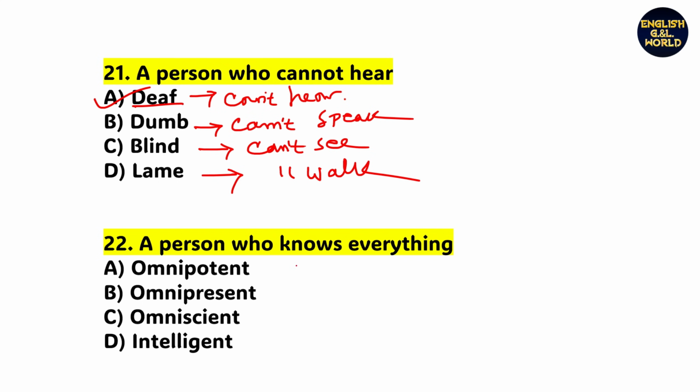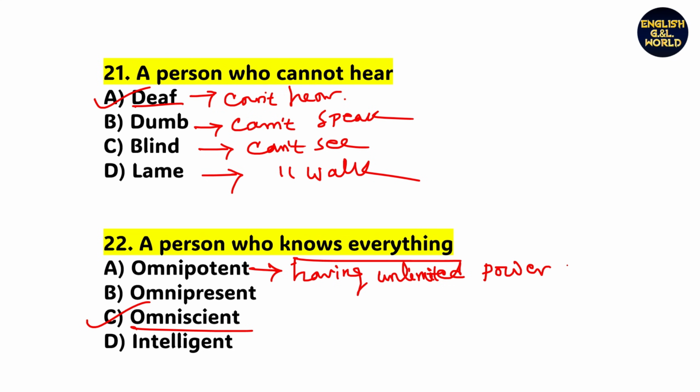Next, a person who knows everything. What is it called? A person who knows everything is called omniscient. Like Deepak is an omniscient person. God is omniscient, that means God knows everything. So look at the other options. What is omnipotent? Having unlimited power, an all-powerful person is called omnipotent.